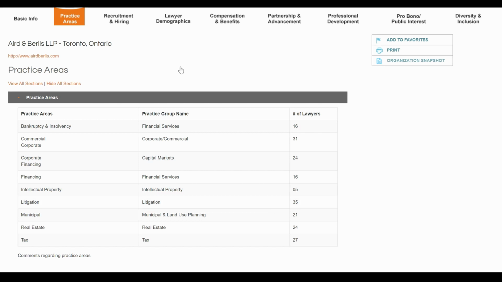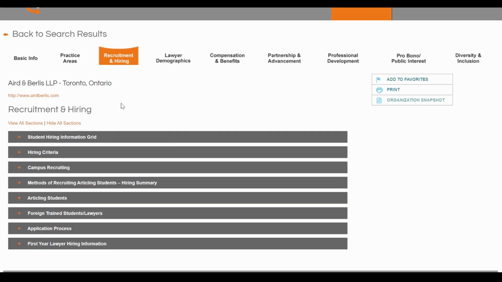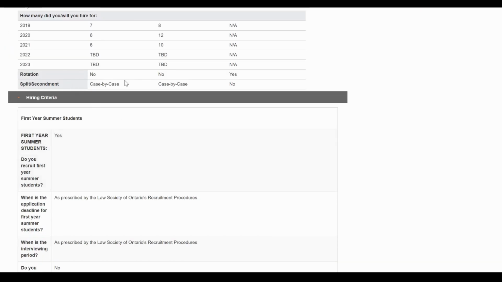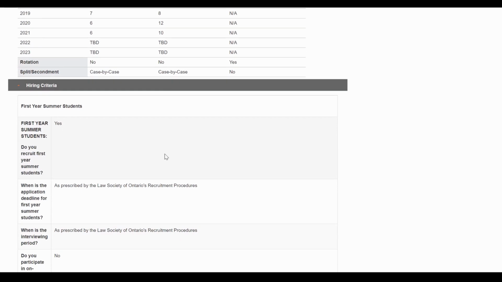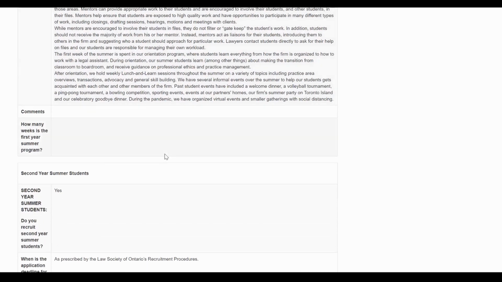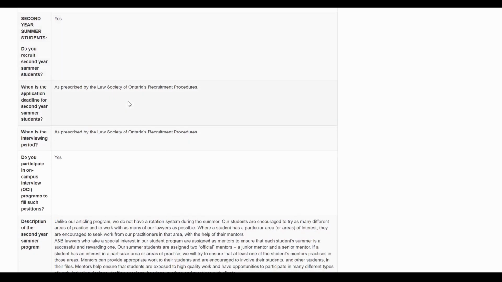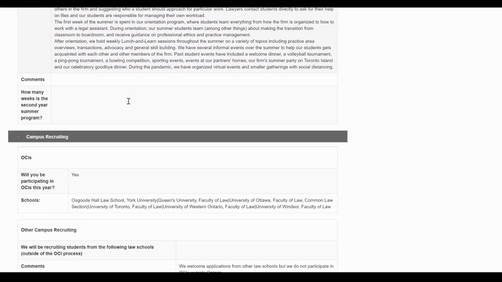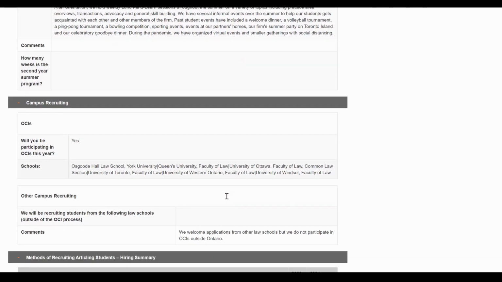So moving forward, why NALP is really useful is because it explains a bit further the recruitment and the hiring process. You can see the number of first-year summer students and second-year summer students that were hired at the firm. You can see if the firm has rotations to specific groups, and most firms usually for their summer program do not have rotations. They explain about the first-year summer program. The second-year summer student program is where foreign trained lawyers usually fit into. It explains the OCIs and the law firms that participate in them.